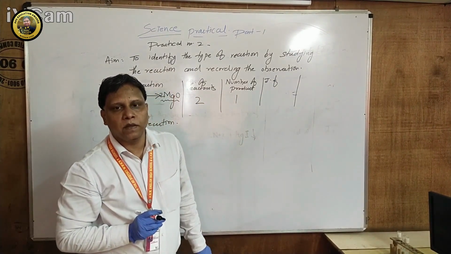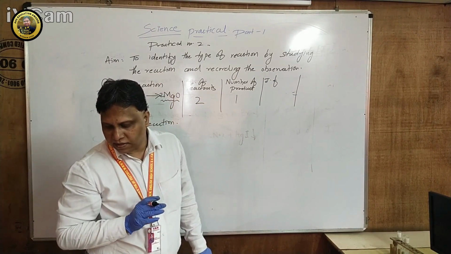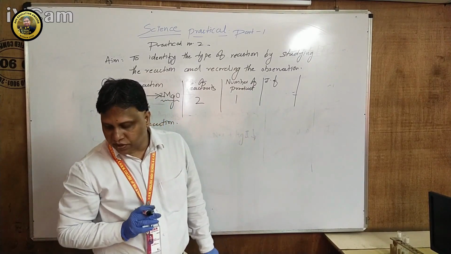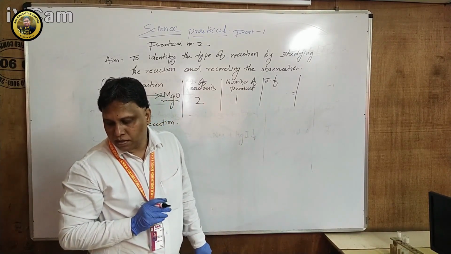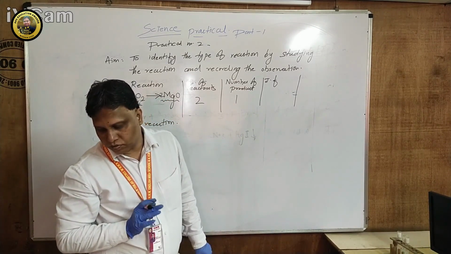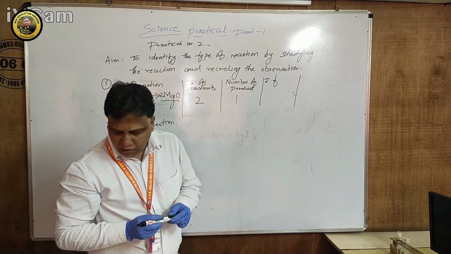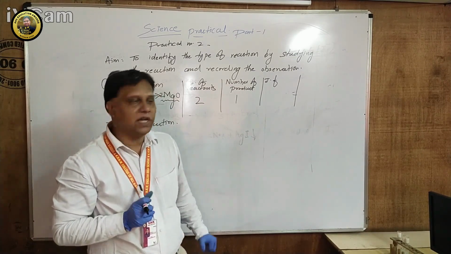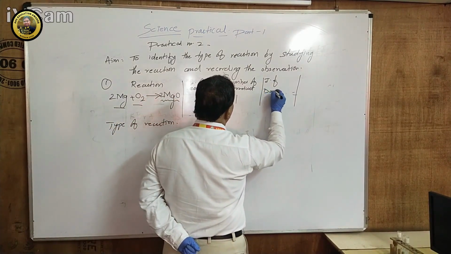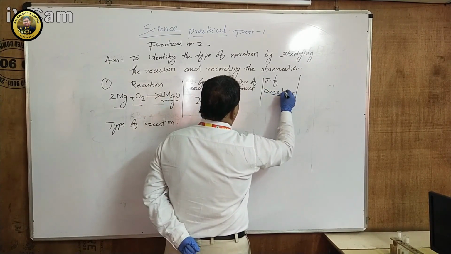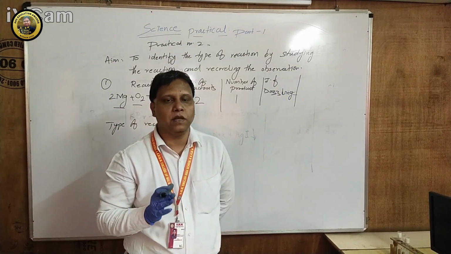Can anybody tell me what is the interesting feature of this? What is the interesting feature of this reaction? आपको क्या अच्छा लगा? क्या interesting लगा ये reaction में? When I burn the magnesium, it forms ashes in water. No. If I burn any metal, it forms a luminous flame. Very good. That is called a dazzling flame, or we call it a luminous flame. Luminous flame means it burns with a bright light. That is the interesting feature.